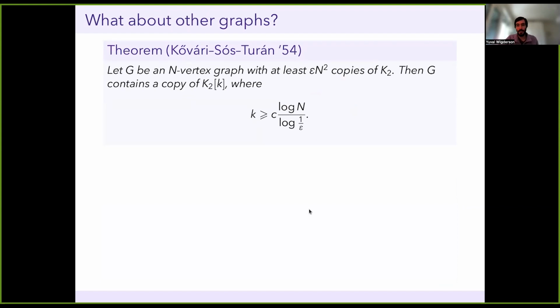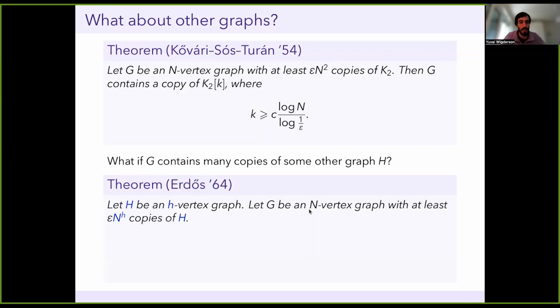And when I set it up like this, hopefully the question that leaps to everyone's mind is, well, what if I don't contain many copies of an edge, but I contain many copies of some other graph H? And so this is another very well-studied question. The first result in this direction is due to Erdős. And so here's what Erdős proved.